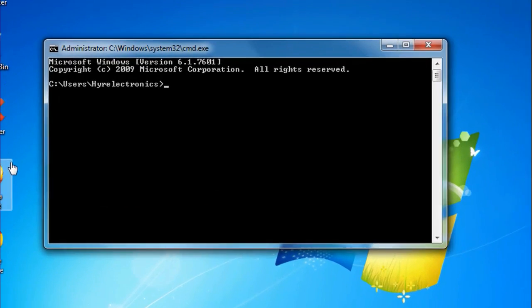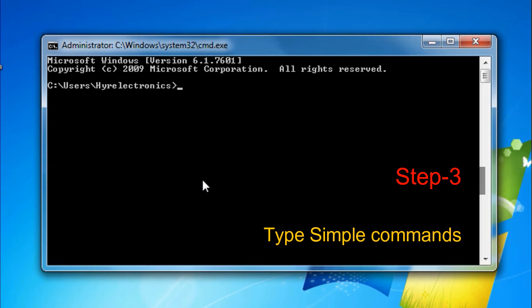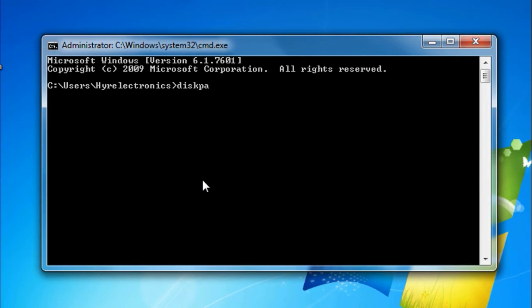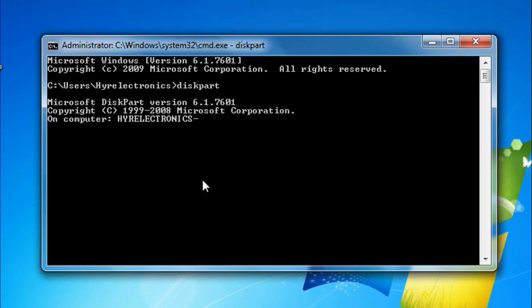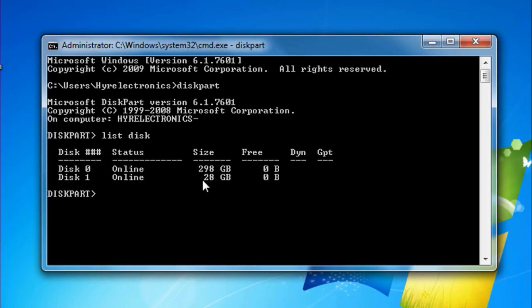Once done with opening the command prompt window, it's time to enter some commands into it. Type diskpart and press enter. Next type list disk and press enter. This will display list of storage devices. So I have to format or repair disk 1.